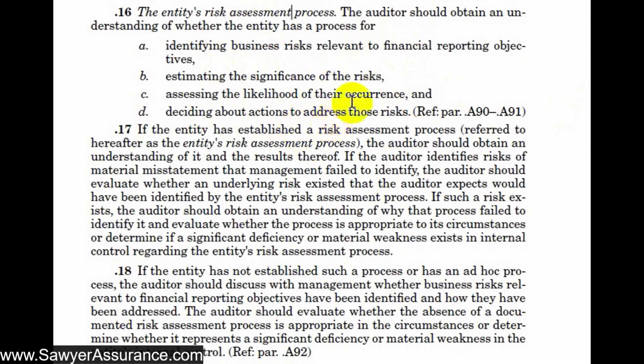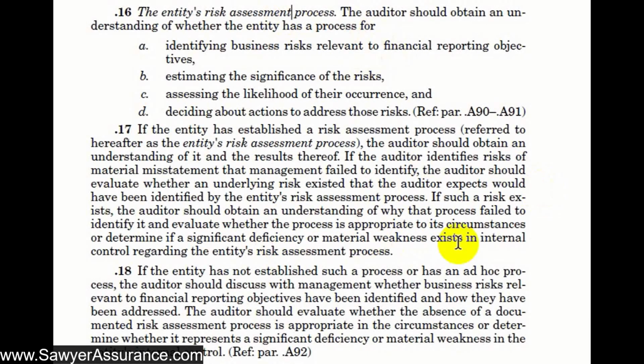So if it turns out that they do have these things in place, and so that would mean they do have an established risk assessment process, then we should obtain an understanding of it and the results thereof. And so, of course, throughout our audit, we will be identifying risk of material misstatement. And so as part of this, we would like to see that the entity also identifies those risks as risk of material misstatement in their risk assessment process. If they haven't, then potentially there are some weaknesses in their risk assessment process. And that might lead us to identify a significant deficiency or a material weakness in this particular component of their